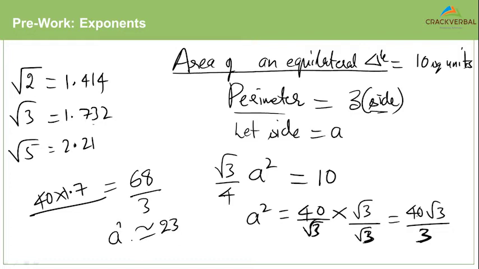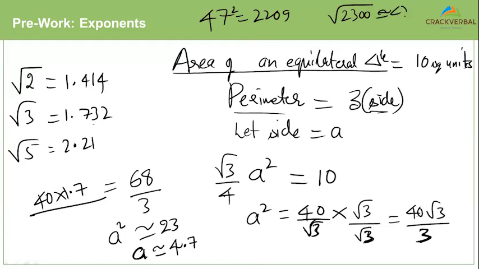So I know A square is approximately 23. So what will be the value of A? The value of A will be approximately about 4.7 or 4.8. Remember, we just said 47 square is 2209, correct? So therefore, the square root of 2300 will be in between 47 and 48. It will probably be closer to 48. So let me take it as 4.8. Okay, so this is the kind of approximation that you should be able to do. So if the side is 4.8, the perimeter will be approximately about 14.5.